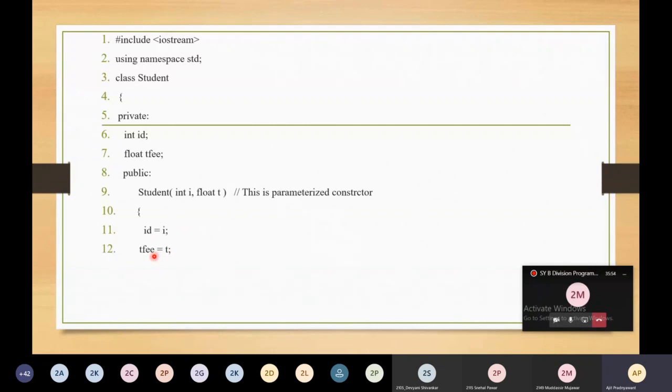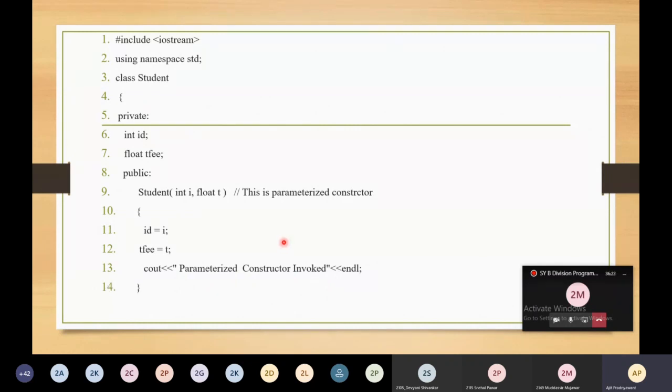Tuition fee I am going to initialize with the value present in the T variable. So this is the way to initialize the members of the class inside your constructor, and you can do this with the help of a parameterized constructor. And one statement will show on the terminal, that is, parameterized constructor is invoked.